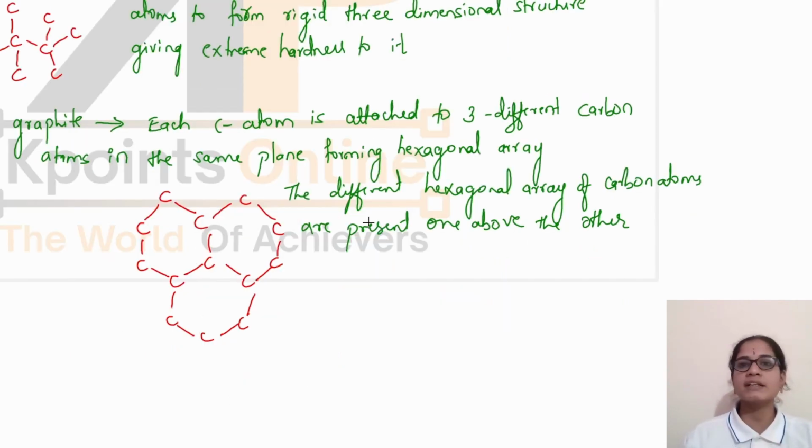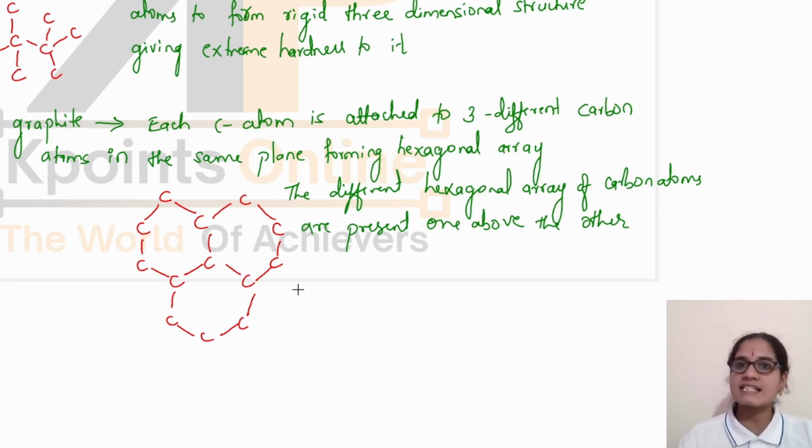They do not have a network-like structure here. A three-dimensional network structure is not present. There is a formation of plane structure in the form of hexagonal rings, and these planes or sheets are arranged one above the other, because of which there is some space between these layers,